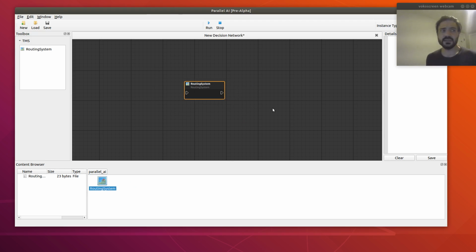A decision network is basically a network of agents that are exchanging information. They have certain behaviors, and with the behavior and the information that they have, they can optimize the whole system. So what are these inputs and outputs? Well, these are events. Indeed, parallel AI is event-based, which means that everything an agent interacts with is based on events.